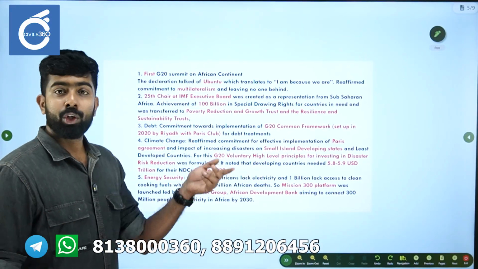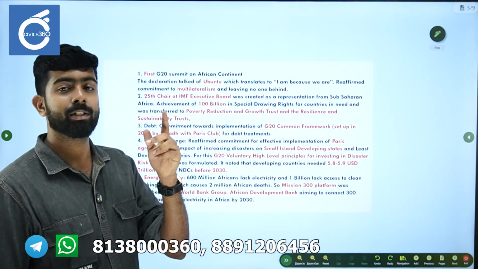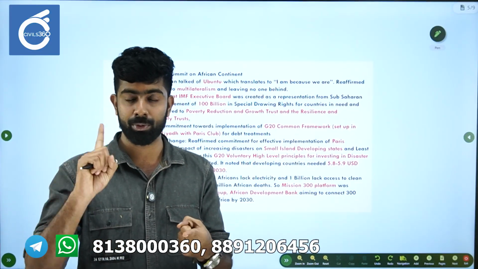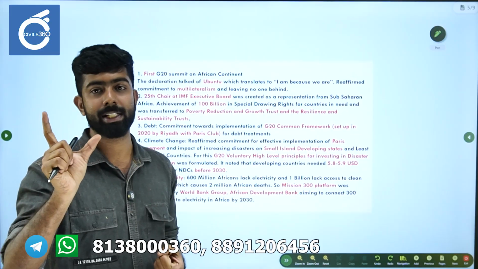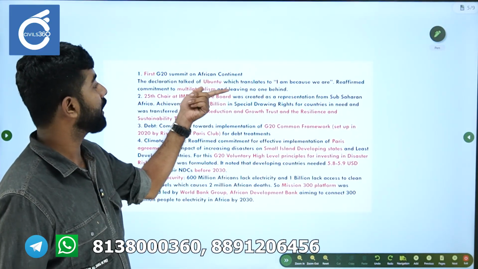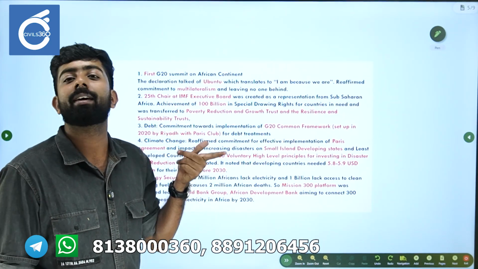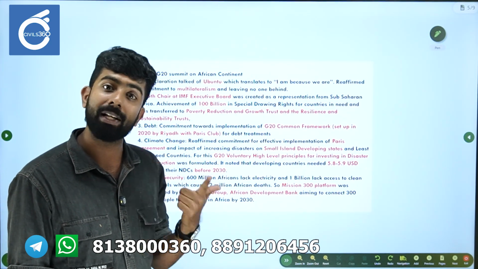Now moving on to the different outcomes of the G20 summit. It's quite important. Whenever you study the outcomes, you need to know if there are any key declarations. The names of the key declarations are mentioned, so please learn those. Please also learn unique terms. When you get curious regarding a particular term, please read up on it.